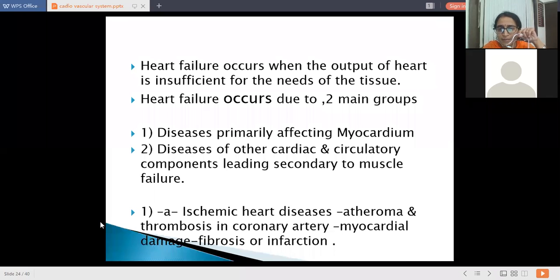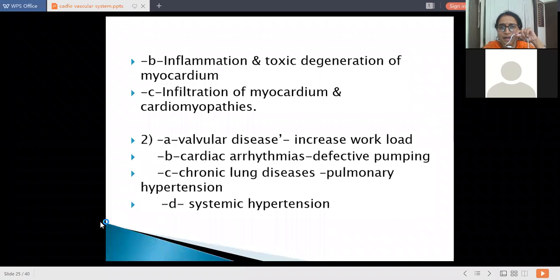So the diseases primarily affecting the myocardium are the ischemic heart diseases due to atheroma or thrombosis in the coronary artery, which causes myocardial damage, fibrosis or infarction. The next is inflammation and toxic degeneration of the myocardium.